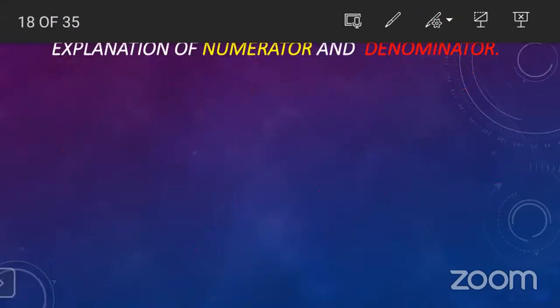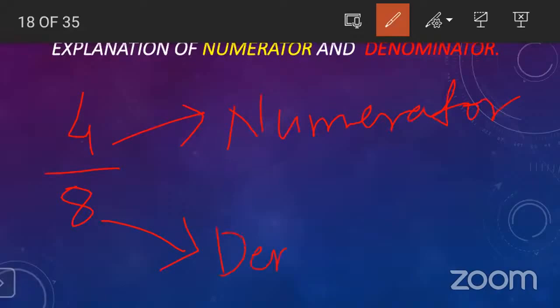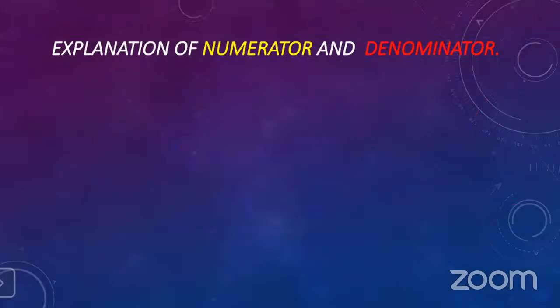Let us take one more example. If I wrote here, tell me how to read this? 4 upon 8. Very good. So what is the 4 and what is the 8? What do we call 4? Numerator. Yes, very good. So 4 is numerator. 8 is denominator. Very nice. And it is read 4 upon 8. Very good. Now look at here now next.